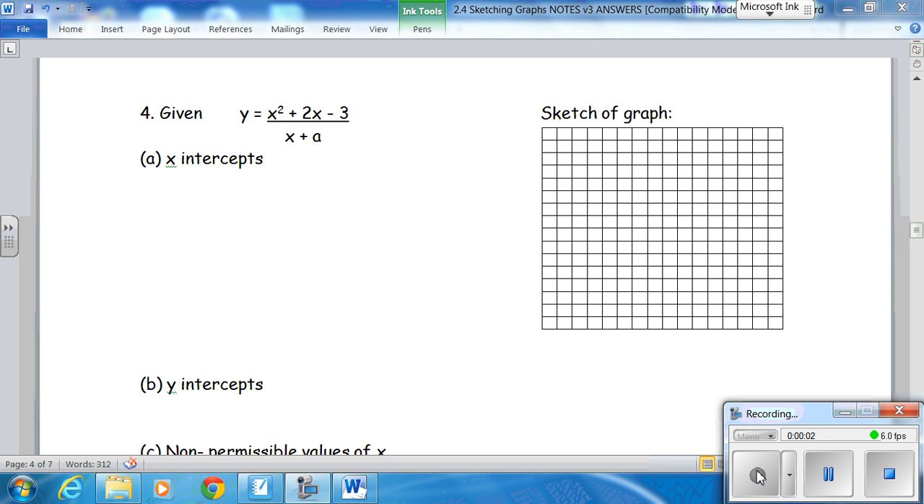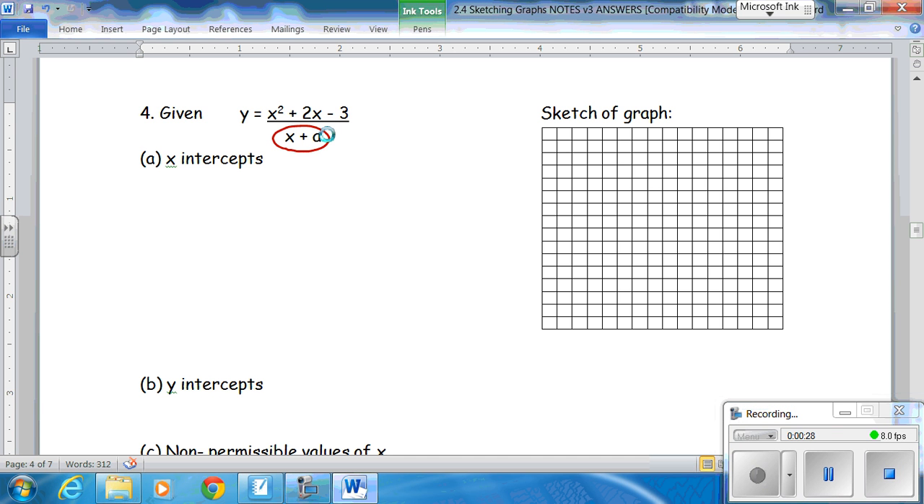Okay, ladies and gentlemen, welcome back to Math 30-1, Chapter 2, Section 4, Part 2, Sketching Graphs of Rational Functions, Notes. Now, I've moved on to page 4, example number 4. Here's where it takes a left turn, so you have to understand the theory behind it. Look at this: y equals x squared plus 2x minus 3, and your denominator, x plus a.